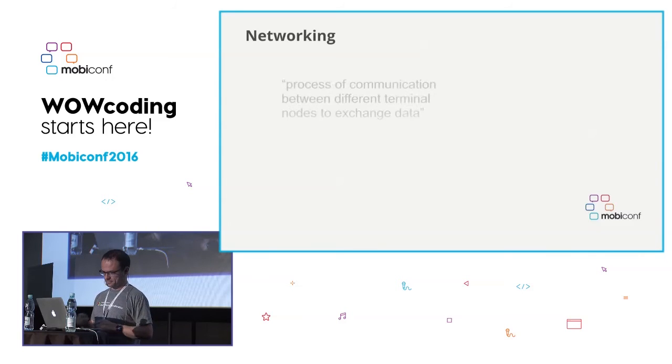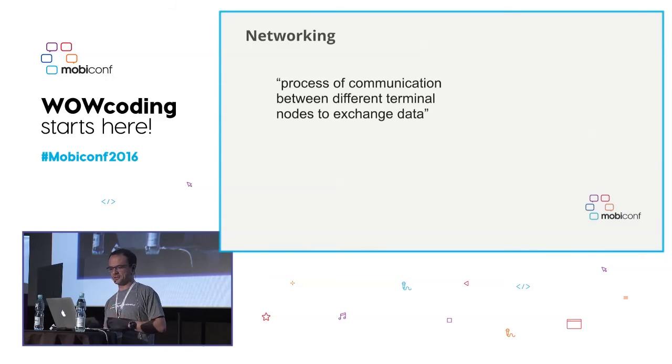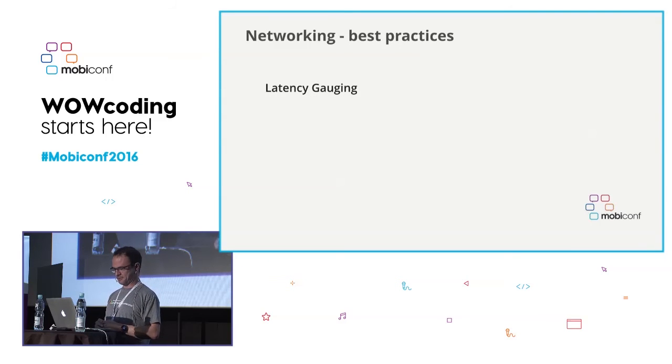Networking. The process of communication between different terminal nodes to exchange data. That's my definition, because I couldn't find one in Wikipedia, but I'm sure there are a lot of definitions somewhere. When we talk about networking, we can define a lot of strategies to apply to communicate with an external web service and be able to fetch data. One of them is latency gauging. That means when we are going to make a request, we might be under different conditions. We could be connected to a Wi-Fi network. We can be connected to the mobile network. The Wi-Fi will generally be faster than the mobile network.